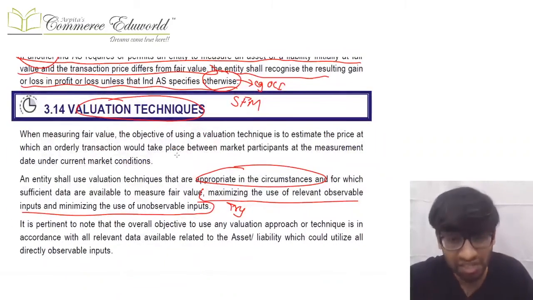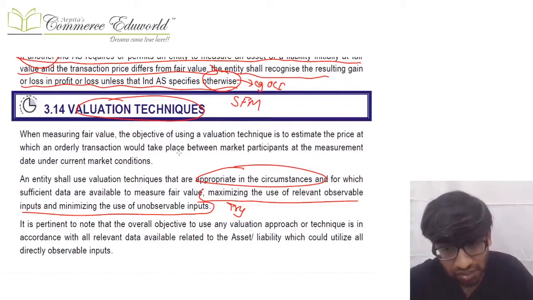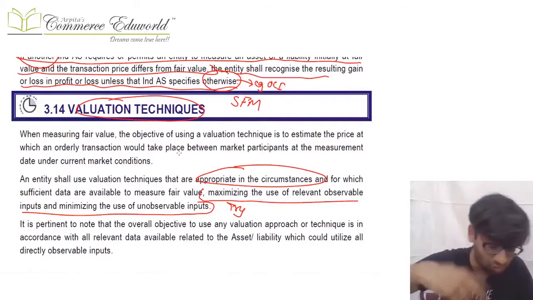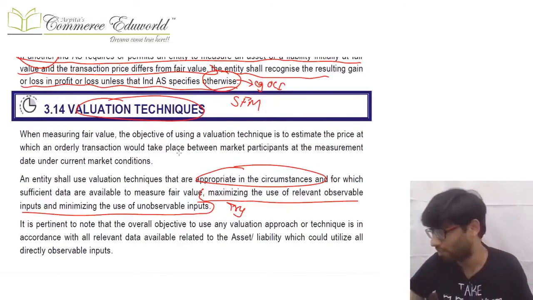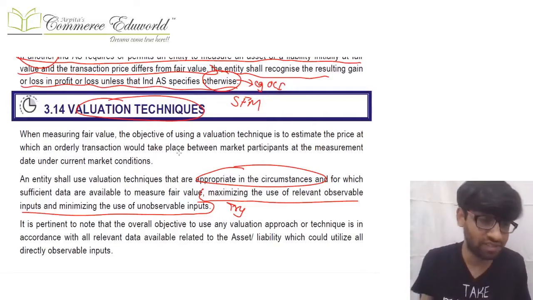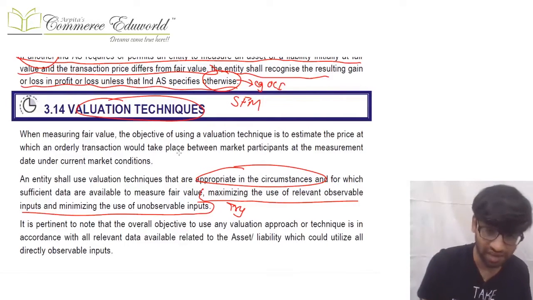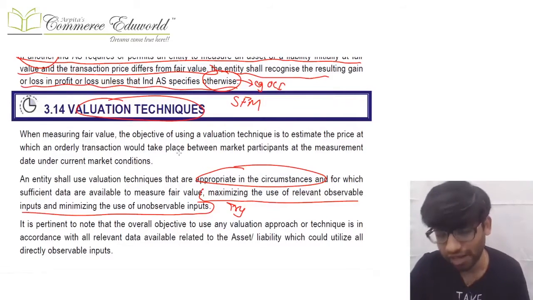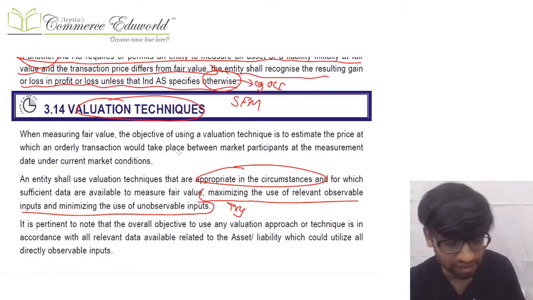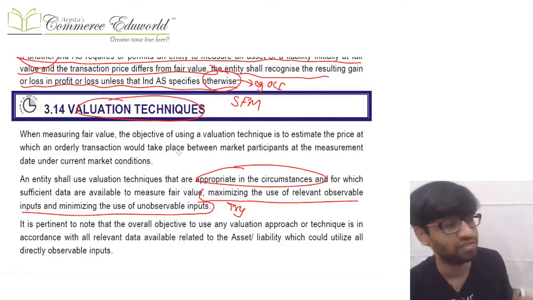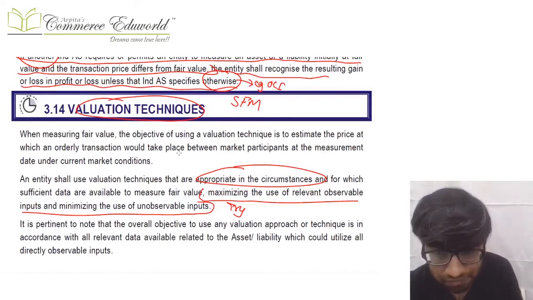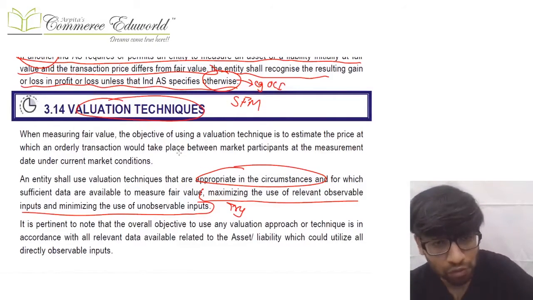Next comes the valuation technique. What do you mean by valuation techniques? Many times you need to use valuation techniques because there is no direct quoted price available. If a direct quoted price is available, we won't be using a valuation technique. When we apply the standard, our objective is to maximize the use of observable data and minimize the use of unobservable data. We'll use the quoted market price as the best thing available for fair value. But many times we have to use a valuation technique.